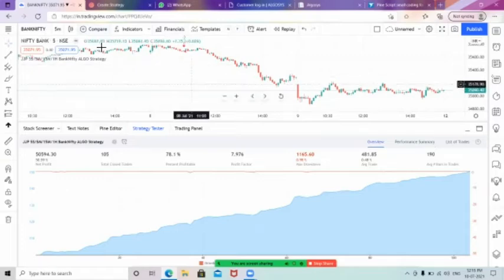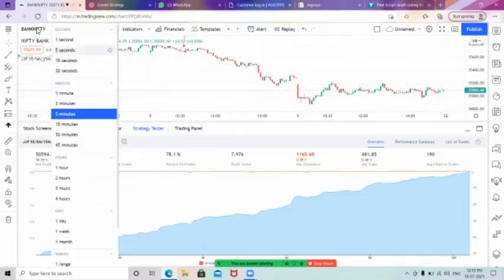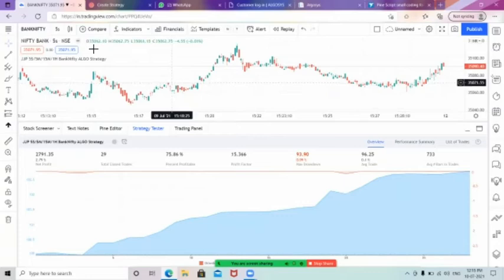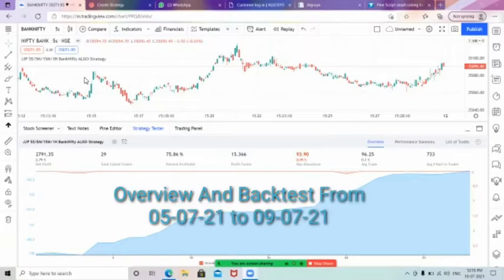We have also designed our strategy for the 5 seconds time frame to make it more accurate. So first of all, you can see the 5 seconds time frame. Now I am moving to the 5 seconds time frame here. The 5 seconds data provided by the TradingView platform is for just 5 days. We have achieved 2,791 points in the last 5 days with this strategy, and 29 trades have been executed with 75% profit. The max drawdown is only 93 points right now.